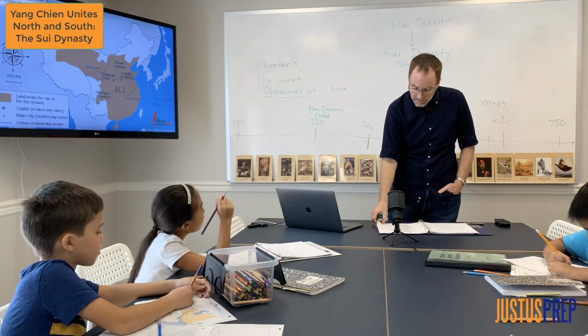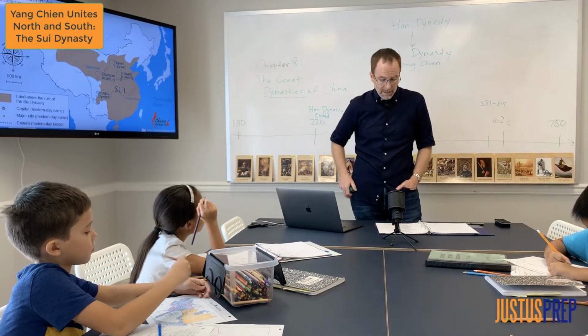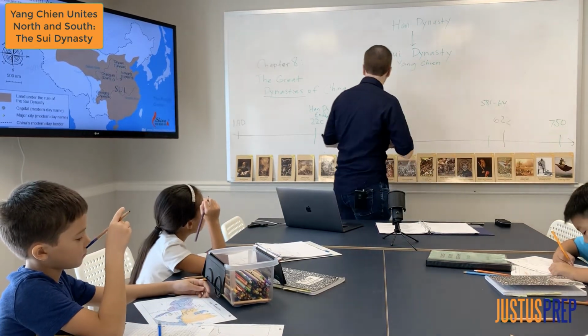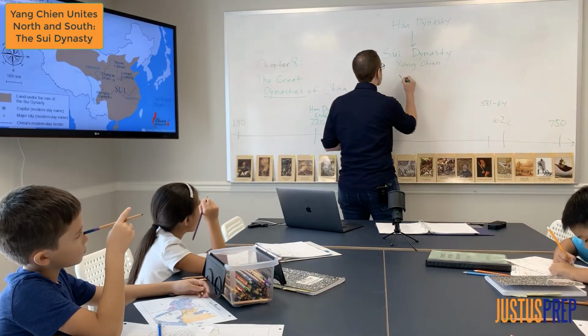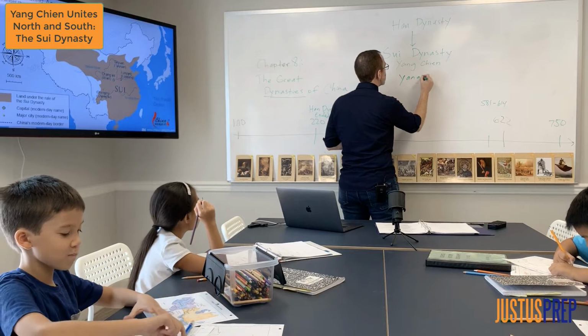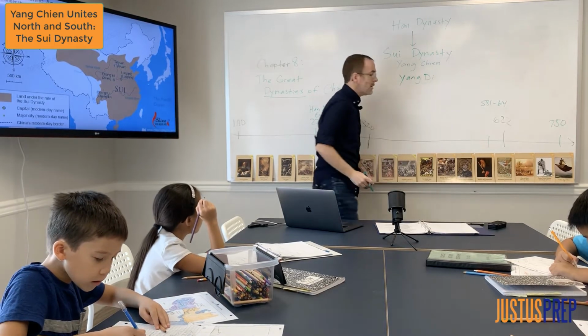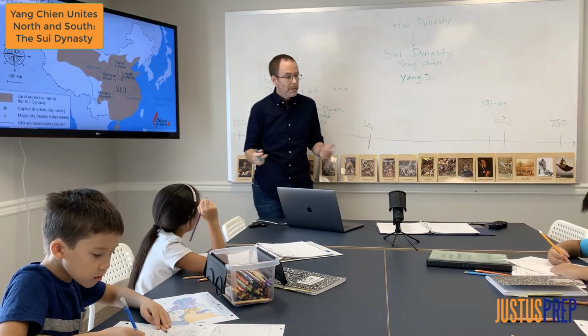How do they make a canal? They dig deep and then they fill it up with water. The emperor, I'll tell you how they did it. The emperor, his name was Yang Di. He was the one who completed this canal.